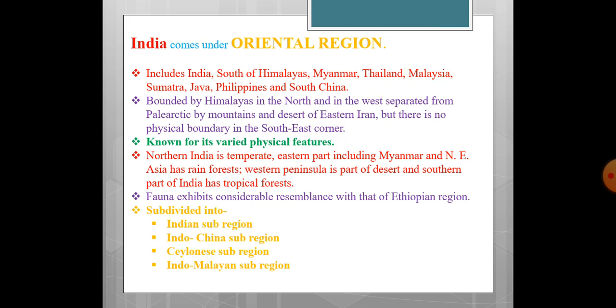That is, the fauna of the Oriental region very much resembles the African region, because the Ethiopian region is now known as the African region. It is further subdivided into the Indian subregion, Indochina subregion, Ceylonese subregion, and Indo-Malayan subregion.